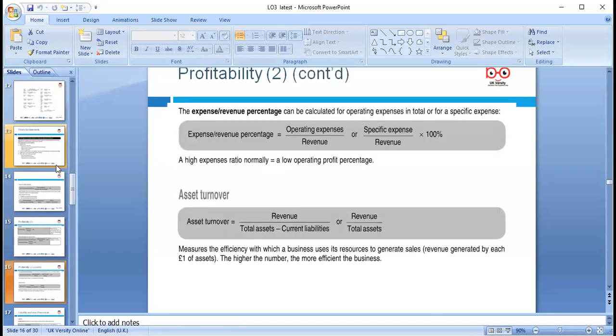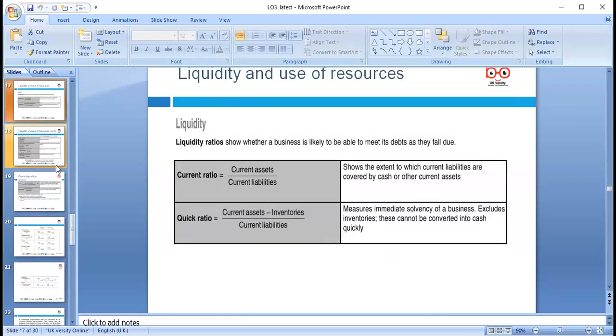Okay. Then we can look at expense percentage against the revenue. We can look at the asset turnover ratio: revenue divided by total assets minus current liabilities. We say net assets. So we can divide it and calculate the ratio.